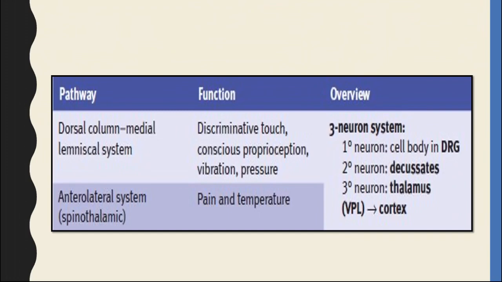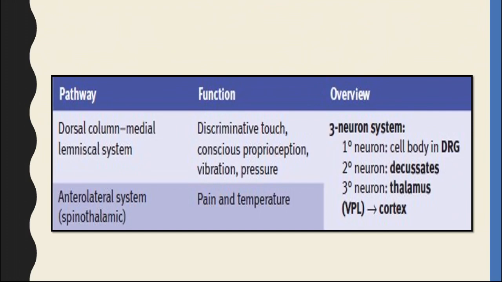If you are sitting, you know there is flexion at the hip joint or flexion at the knee joint, and if you are standing, you are subconsciously aware that there is extension of knee joint and extension at the hip joint, and you are in a standing posture without being aware. That is called as being aware about the different parts of the body with respect to each other. That is the proprioception. Vibration sense, everyone knows what is vibration sense. All these sensations, they are carried via the dorsal column pathway.